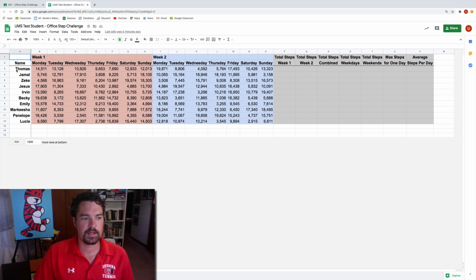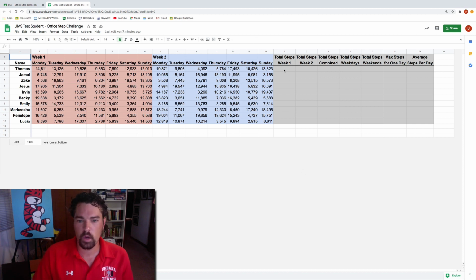I will go ahead and do Thomas, the top row here, person, and then I will show you how to, after you calculate all that, just fill in the rest of it. I'm not going to fill out all the numbers though. I'm going to leave those for you. Also, I did change some of the numbers from when we looked at it in class the other day just to mix things up. So I know that Thomas was the number one person in a lot of the categories last time. That may or may not be the case. So you're going to have to calculate the numbers like I'm going to show you right now. So let's go ahead and get started.